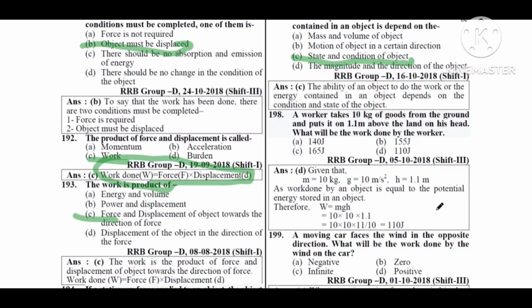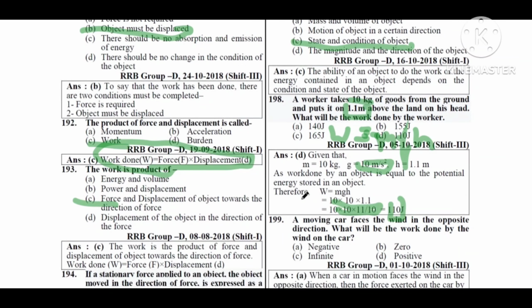Next question. A worker takes 10 kg of goods from the ground and puts it 1.1 meter above the ground. What will be the work done by the worker? Work done is equal to mgh. Here mass is 10 kg, g is 10 meters per second square and h is 1.1 meter. So 10 into 10 into 11 by 10, we get 110 joules.